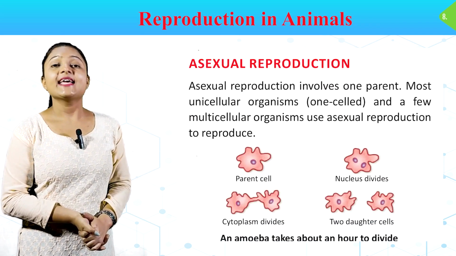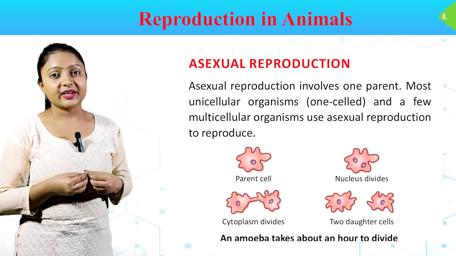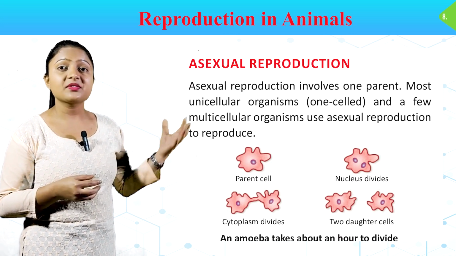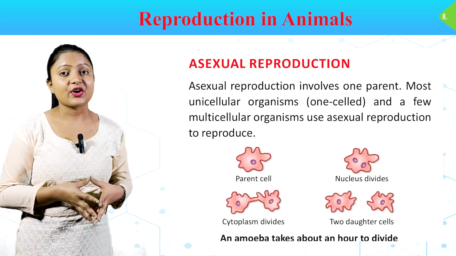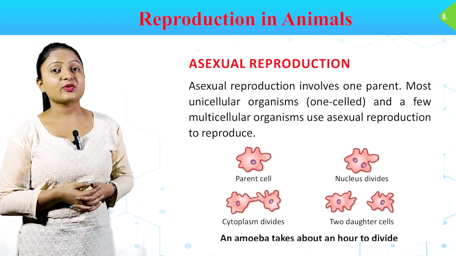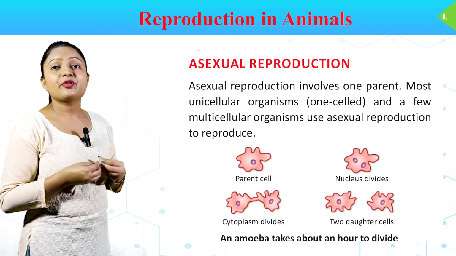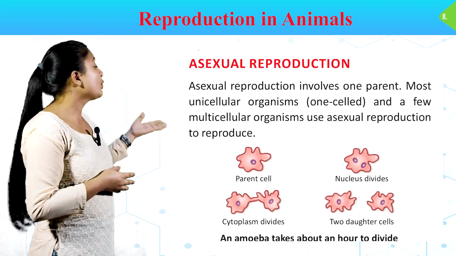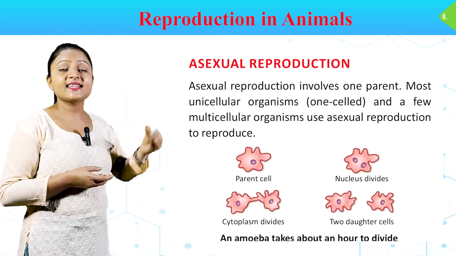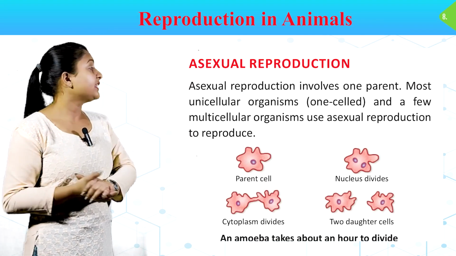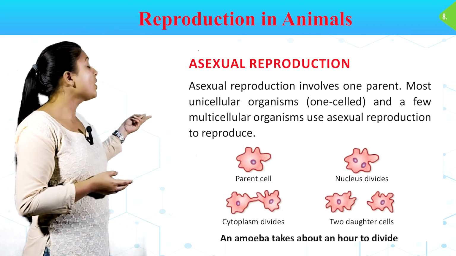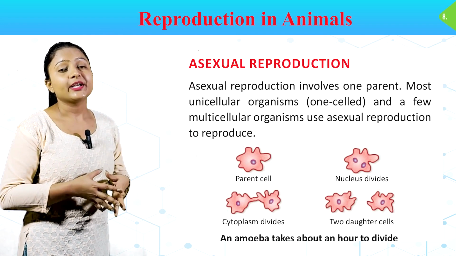Asexual reproduction. Asexual reproduction involves one parent. Most unicellular organisms, one-celled, and a few multicellular organisms use asexual reproduction to produce. In this image, you can see an amoeba takes about an hour to divide. तो इस इमेज में हम देख सकते हैं कि कैसे एक अमीबा बर्थ दे रहा है दो अलग अलग सेल्स को, which is an asexual reproduction.